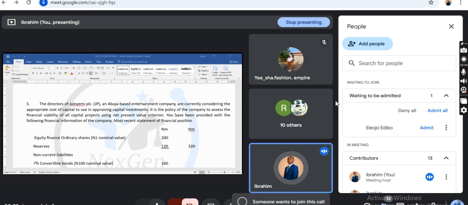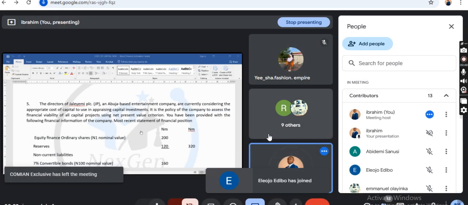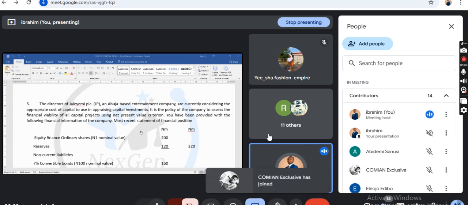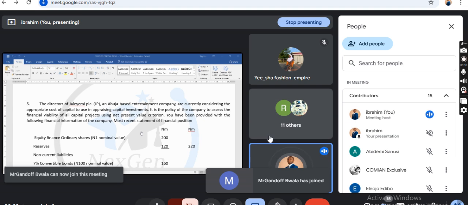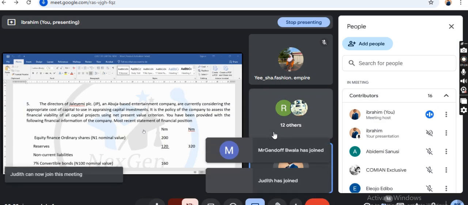Now, in today's class, we'll be looking at this question five. This question five is adopted from one of the ACCA past questions as well as ICAN. Research showed that most students' performance in this question was below average. People may decide to bring a question under cost of capital when students did not understand it. So that is why I decided to bring it out. Please pay attention to details as we start the analysis of this question.